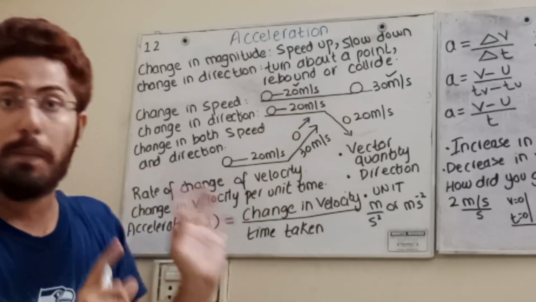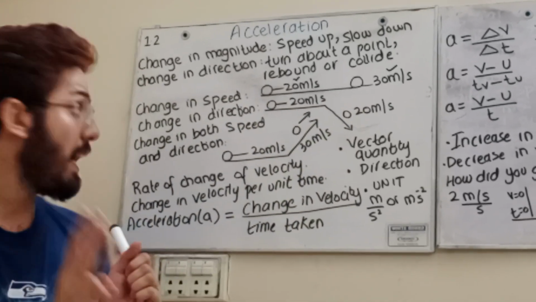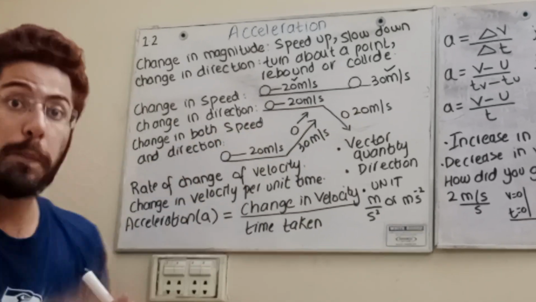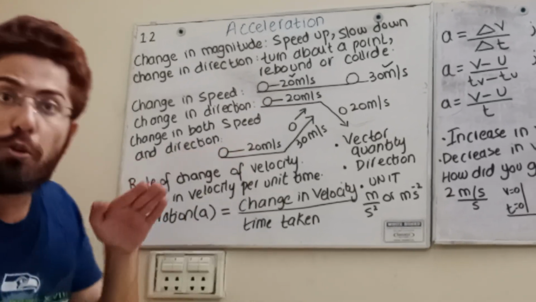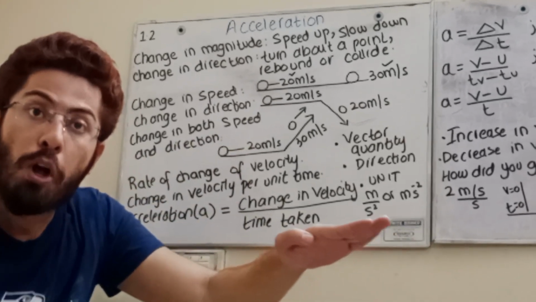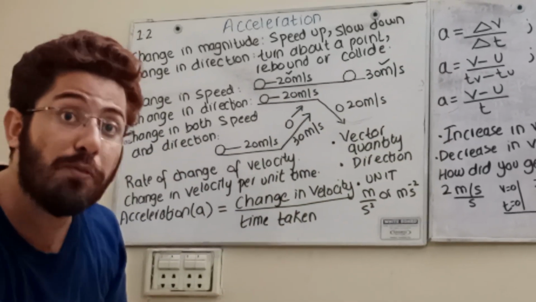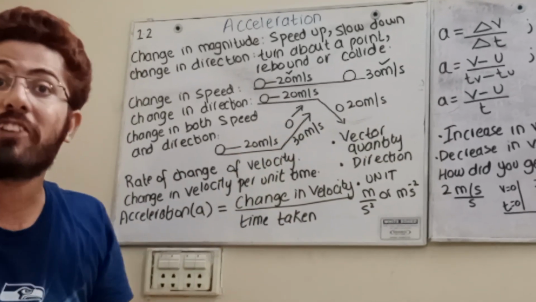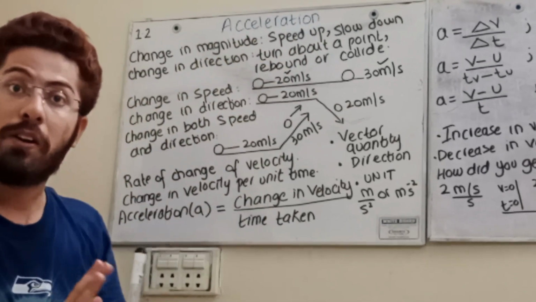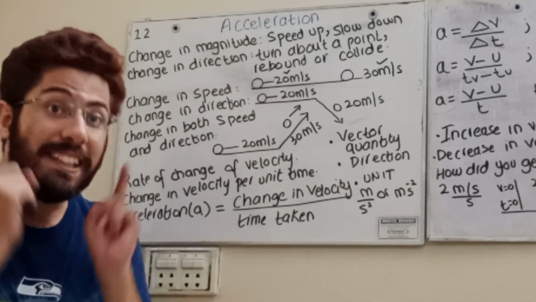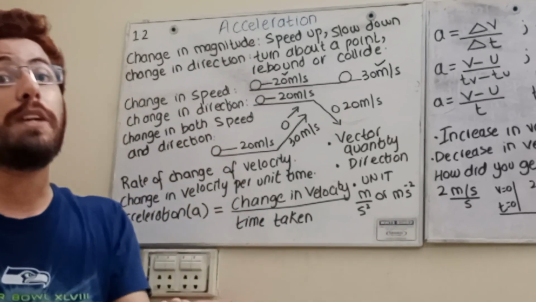20 meter per second, 20 meter per second, only the direction changes. Or in the third case, there is a change in both speed and direction. Let's suppose a body is moving at 20 meter per second from Europe. Now it changes direction and also achieves some speed, 30 meter per second.